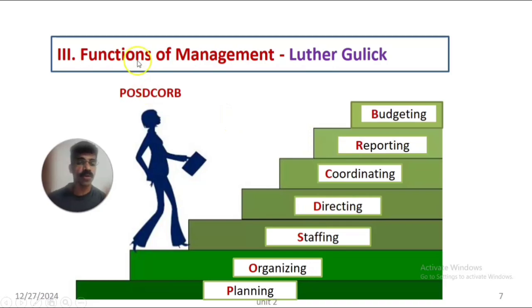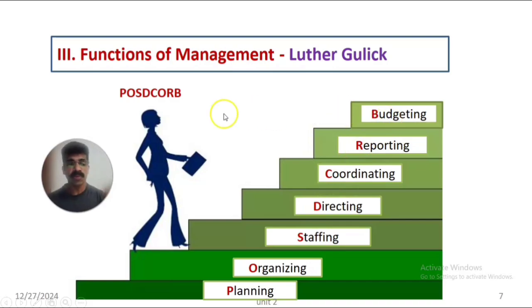Now let us talk about the functions of management according to Gulick. As we already said, it is POSDCORB. So now you know that management is a series of systematic steps, starting from P, that is planning, then O, organizing, then S, staffing, then D stands for directing, also called leading, C stands for coordinating, R stands for reporting, and B stands for budgeting.